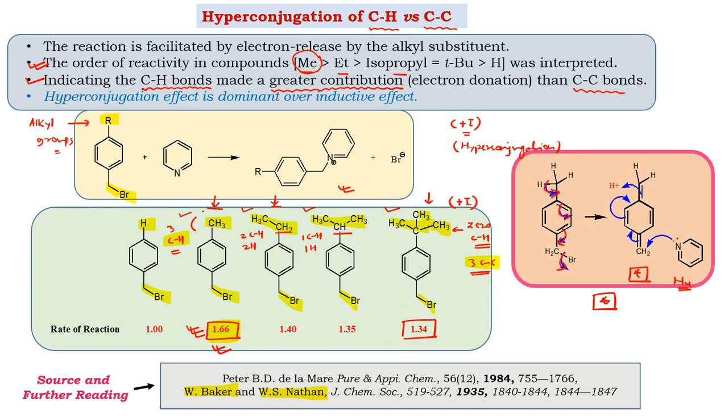So this overall experiment gives us very important outcomes. The first is that, in the hyperconjugation effect, if we compare CH and CC bonds, the CH bonds easily donate electrons compared to CC. And the second is that, comparing inductive versus hyperconjugation effect, hyperconjugation definitely dominates over the inductive effect, and that drives the reaction mechanism.